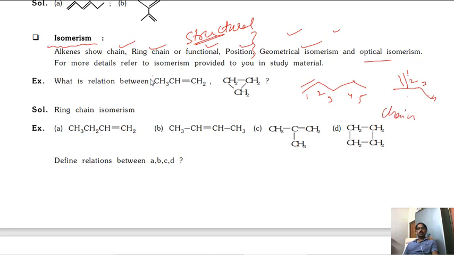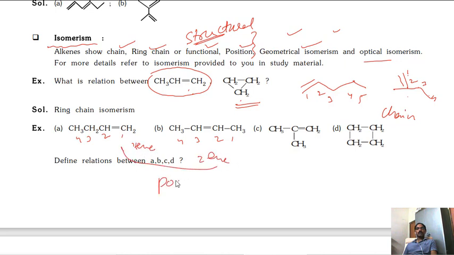Next, ring chain isomers: a chain and a ring, that's why they are ring chain isomers. Next, functional and positional. For positional isomerism: 1 2 3 4, but-1-ene, and but-2-ene. Here 1-ene and here 2-ene. That means these are positional isomers. And what is left?